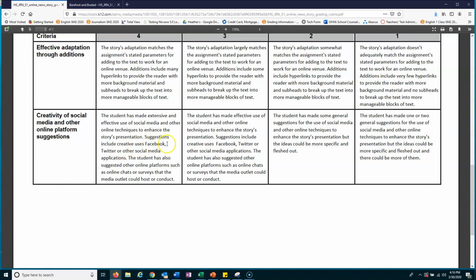Suggestions include creative use of Facebook, Twitter, or other social media applications. The student also suggests other online platforms such as online chat or surveys that media outlets could host or conduct.